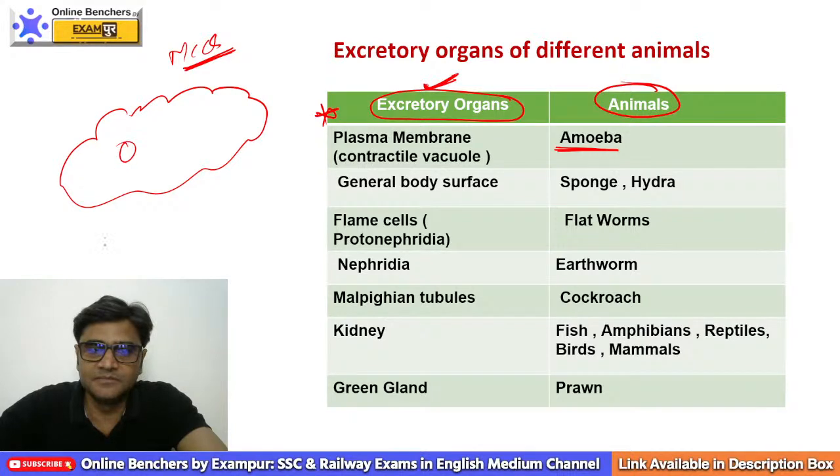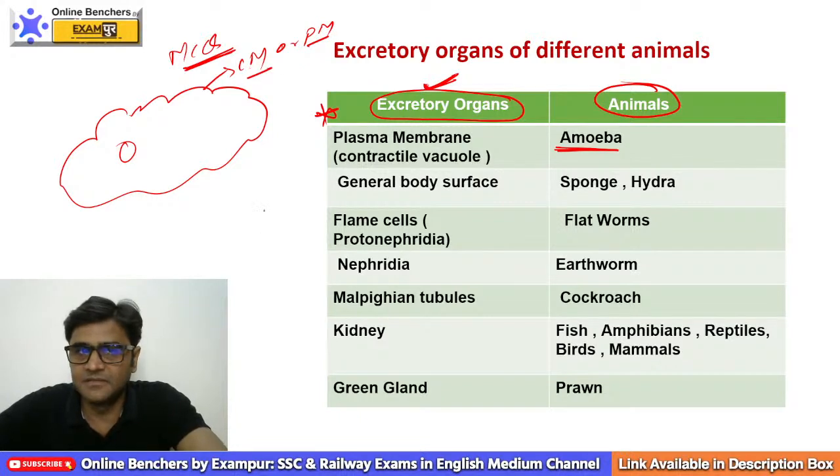This is amoeba. Suppose the question is, in amoeba excretion takes place by, your answer should be CM, that is cell membrane, or PM, plasma membrane. What is cell membrane? This is a single-celled animal, and any cell is covered with a membrane which is known as CM or PM, your plasma membrane.